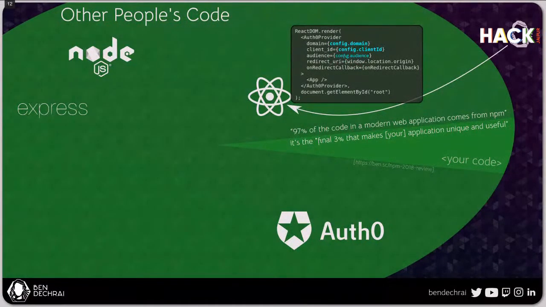So if you're familiar with React, at the top level around the app here, we're going to be wrapping the app with this provider, which gives information to every component within the application so they can access the Auth0 mechanism.